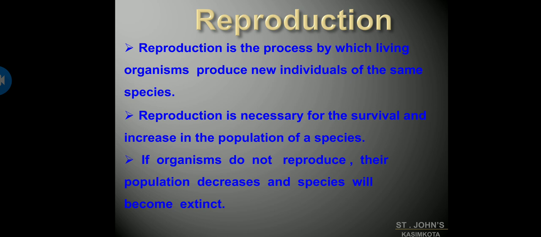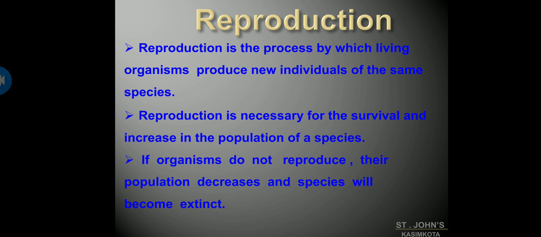And one more important characteristic of living organisms is to reproduce more members of their own species. It is not just, coming to humans, that one offspring is produced.